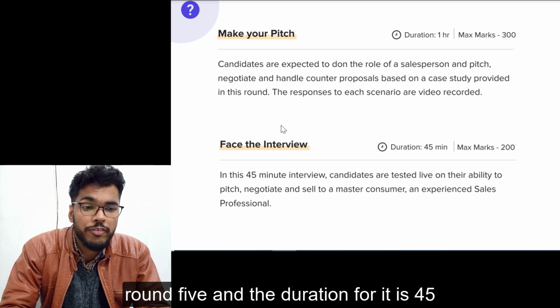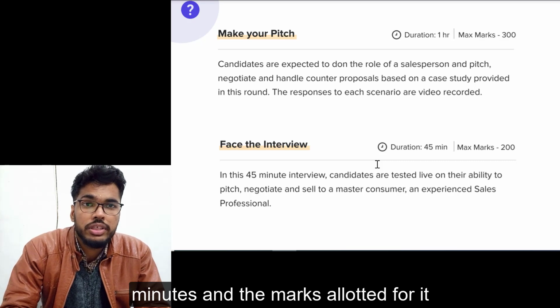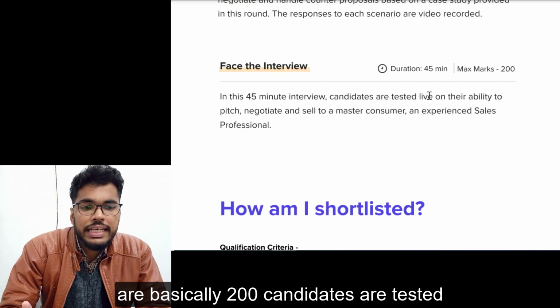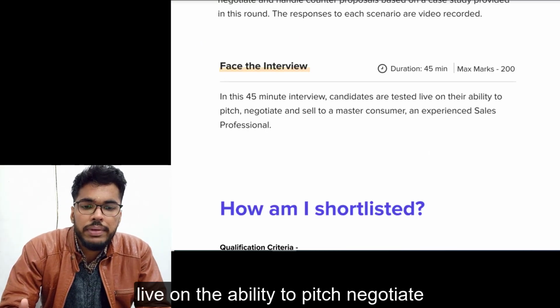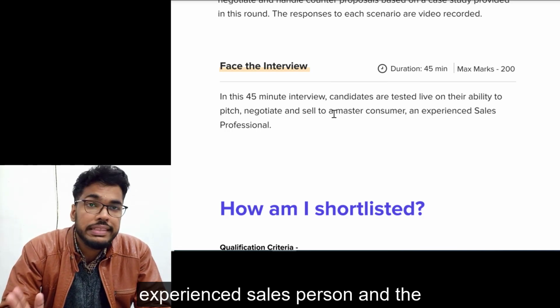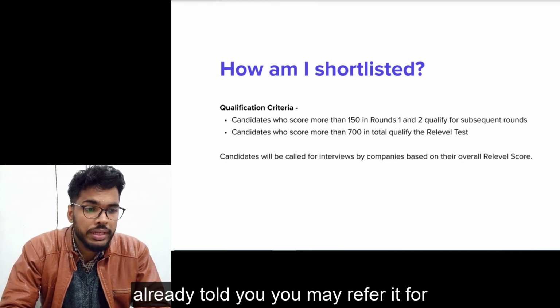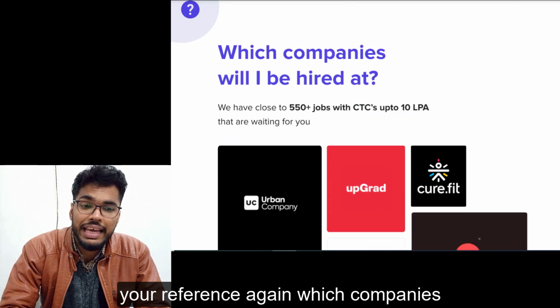It is basically round 5 and the duration for it is 45 minutes and the marks allotted for it are basically 200 marks. Candidates are tested live on the ability to pitch, negotiate and sell to a master consumer and experienced salesperson. And the criteria for the shortlisting I have already told you. You may refer to it for your reference again.